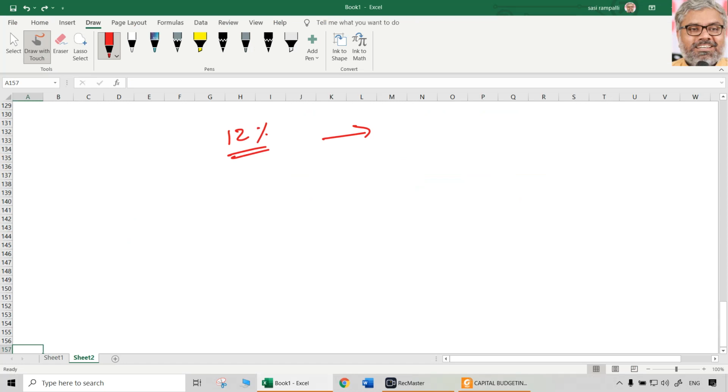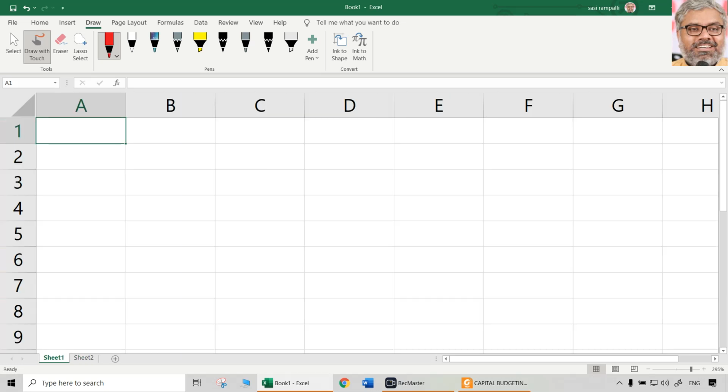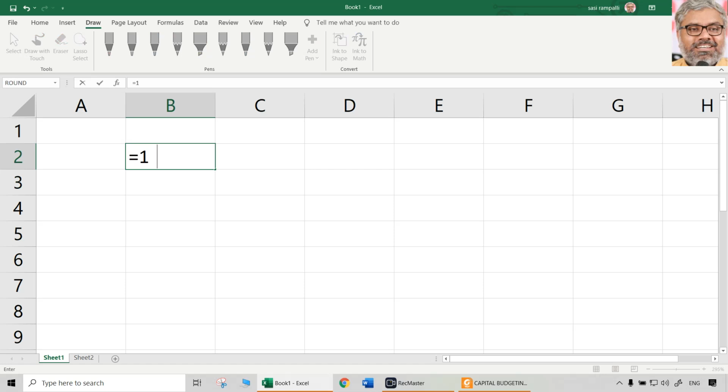That's not a problem. Let us take 12% and find out what is the PVIFA for 12%, and we need the time period also, that is 6 years. So 12%, 6 years, we need PVIFA. Usually it will be given in the question, don't worry about it. But we can calculate also. That is not a big deal. So how to calculate that? 1 divided by 1.12, 12%, right? That is PVIF for the first year.